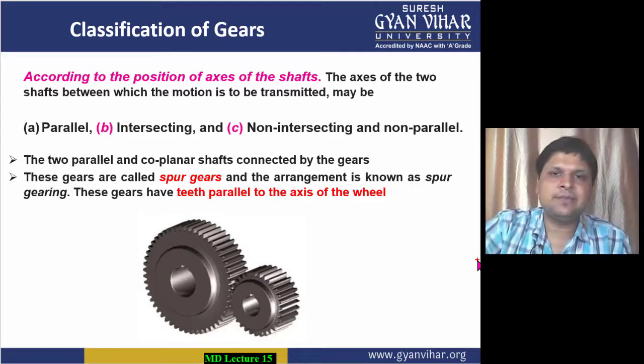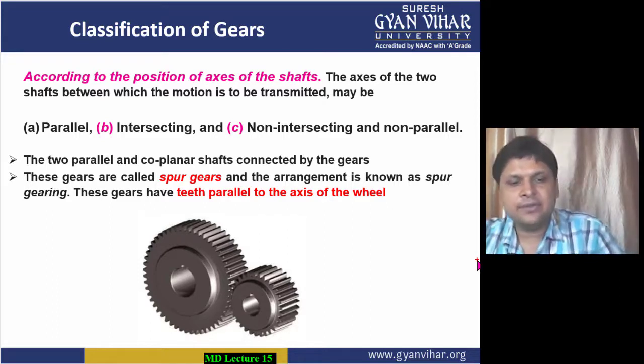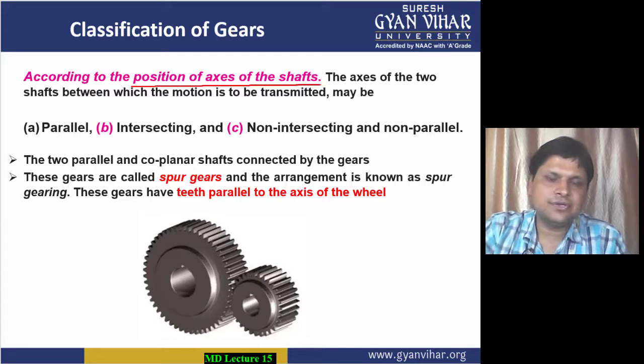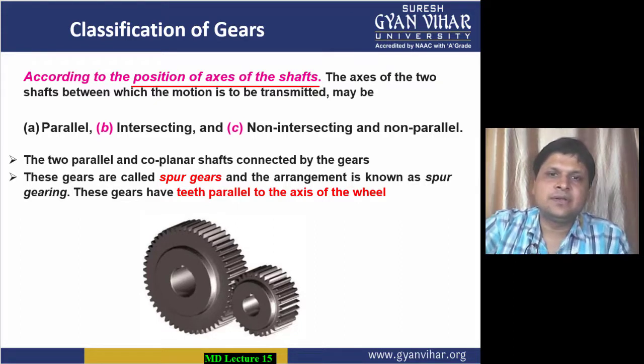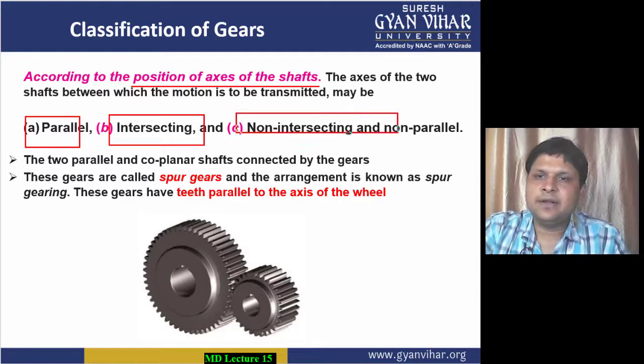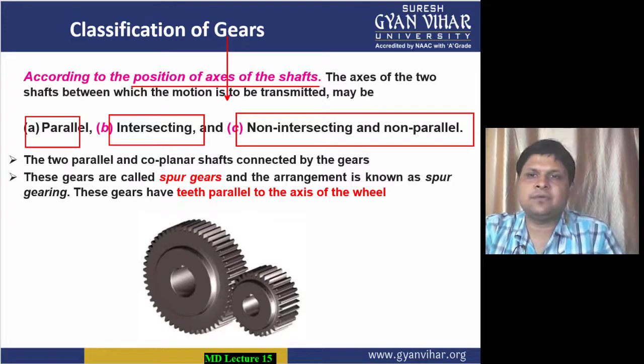So if we take the base of the classification as the position of the axes of the two shafts, according to the position of the axis of the shaft, they can be classified into parallel, intersecting, and non-parallel and non-intersecting. They can be classified into three cases, if you classify a gear, students, on the basis of the position of the axis of the shaft.